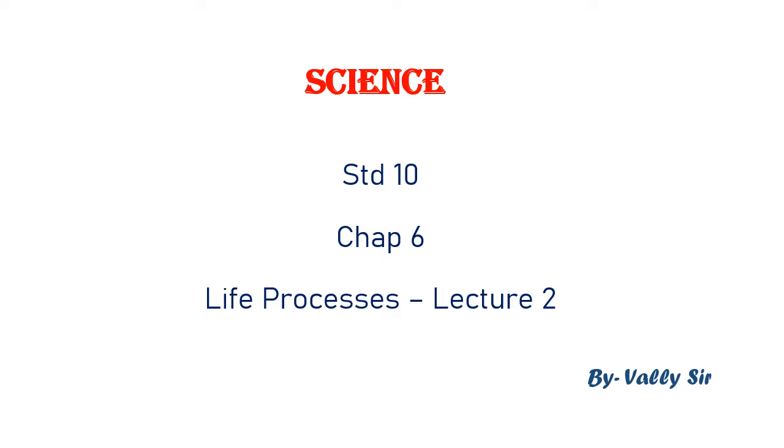For all these metabolic activities, the organism needs energy. The organism gets energy through a process called nutrition. Nutrients are the ones that provide energy to the organism, and nutrients are components of food, meaning the food contains the necessary nutrients.